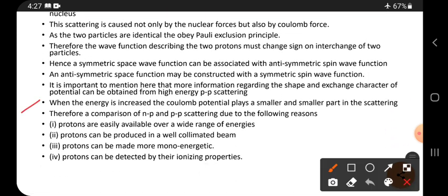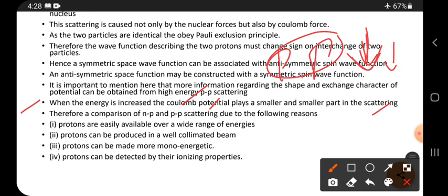Next, when the energy is increased, the Coulomb potential plays a smaller and smaller part in the scattering. When the energy of the PP increases, the Coulomb forces decrease; they cannot play a large role, and their role decreases.